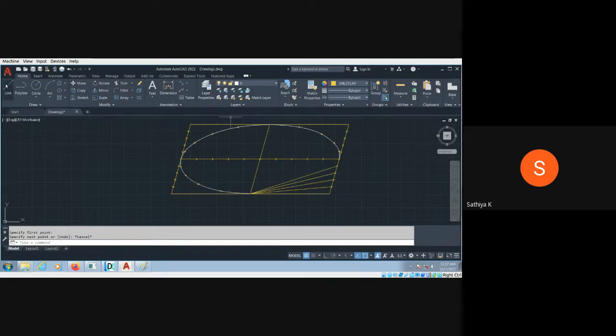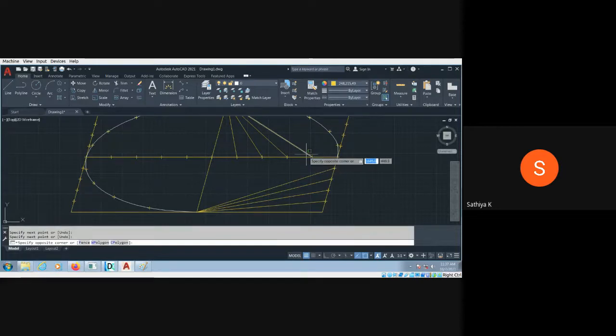Sorry, here. This is first line. This second line. Escape, space, third line. I have drawn all the lines, then I'm going to extend it. Okay.